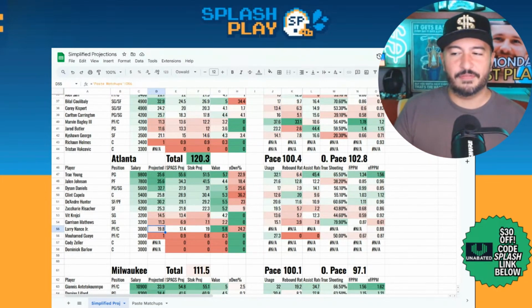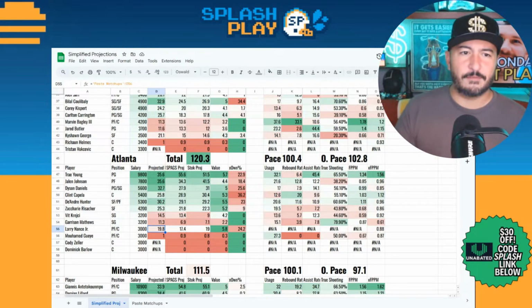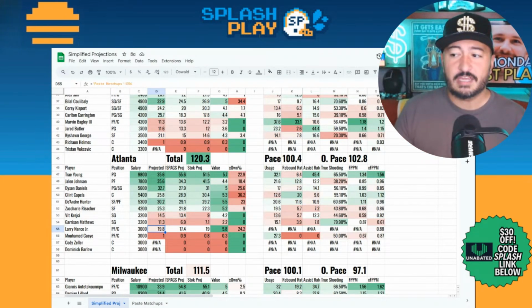Besides that, for Atlanta, though, I think really main thing, all these guys playable. Your Vic Krejci's of the world, maybe a little bit less so. Rayan Rupert, I think a little bit less so. The usage for him, he's never been a guy that puts up a lot of numbers, really, even internationally.